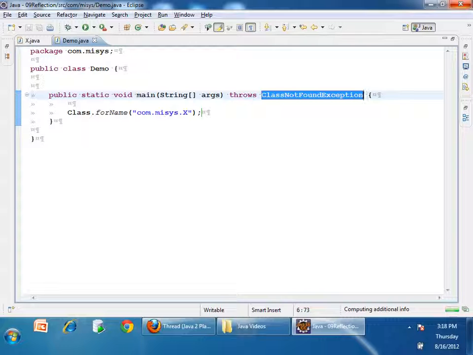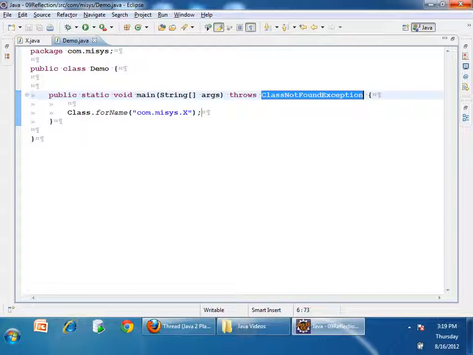Right? When a class is loaded, if you want some code to get executed, no, when a class is loaded, an object is not created. Immediately after a class is loaded, I want some code to get executed. What do I do? Static block. Before the static block is executed, static variables are available in memory. So in class X, is there any static variable? Yes, class. So when this X is loaded into memory, the static variable class will be allocated in memory, and that variable is initialized to a Class object automatically.